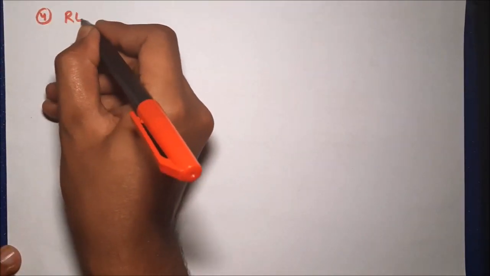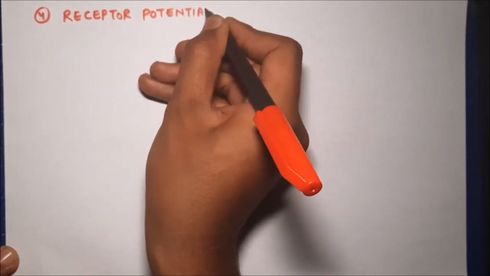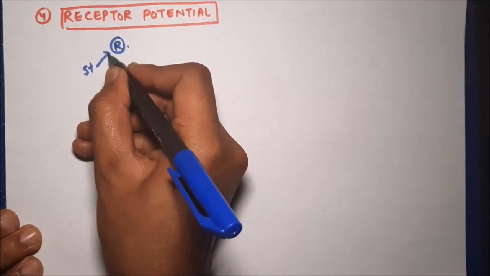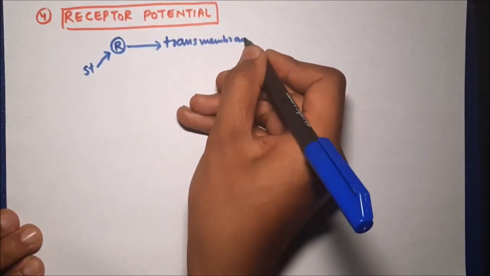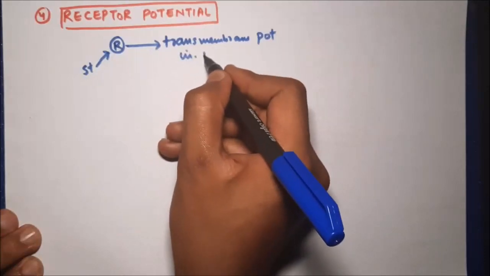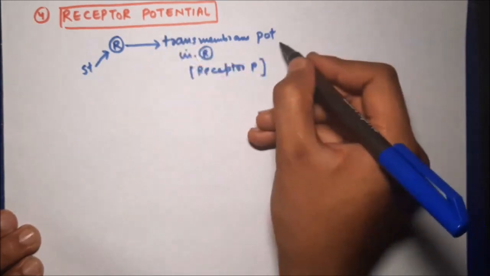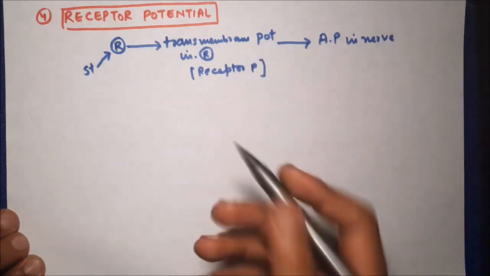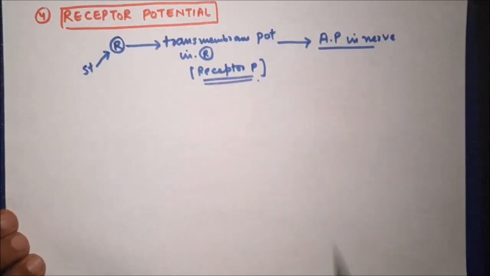Now let us discuss the last property of receptors. This is called receptor potential. Once receptors are stimulated, they are able to generate a transmembrane potential difference, which is called receptor potential. Let us say this is a receptor and we give stimulus to this receptor. This results in generation of a transmembrane potential difference in the receptor, which persists for a very short duration of time, and this potential is called receptor potential. Eventually this receptor potential will result in generation of action potential in the sensory nerve. We will understand this whole mechanism by taking the example of Pacinian corpuscle.